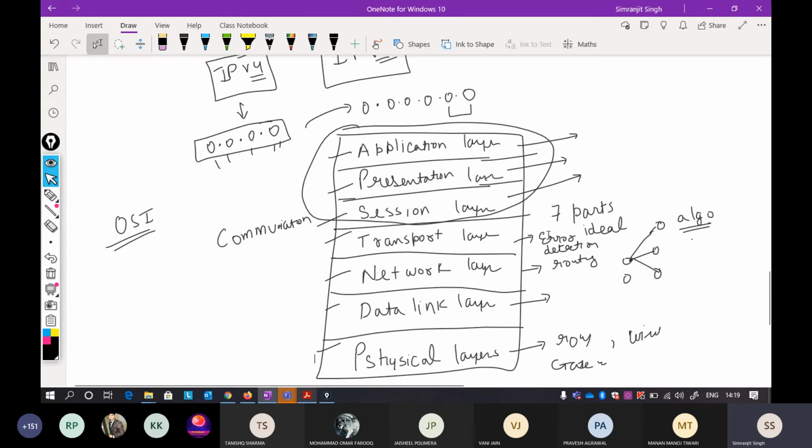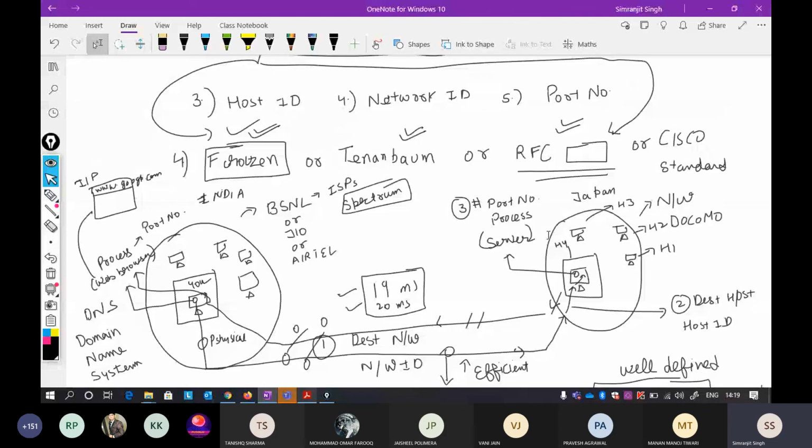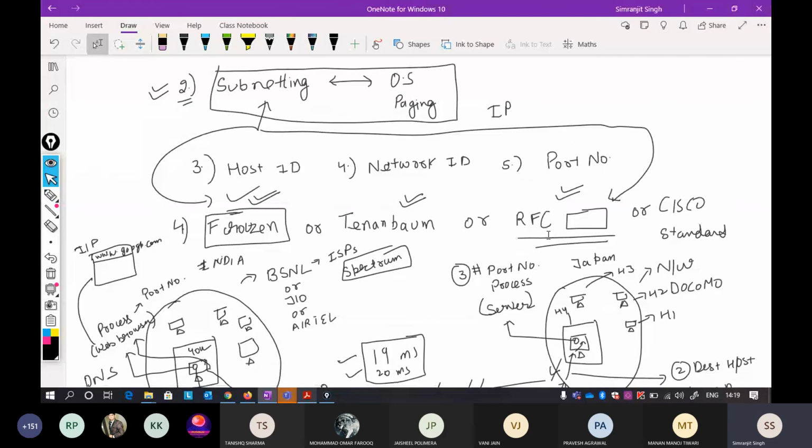In this lecture I have discussed what exactly a network is and how communication between devices takes place. Third, I have told you about the most common terms. If you are following a book, you will find the common terms there. If you have any doubt, you can refer to a book or to an RFC or a Cisco standard. These are very reliable sources.